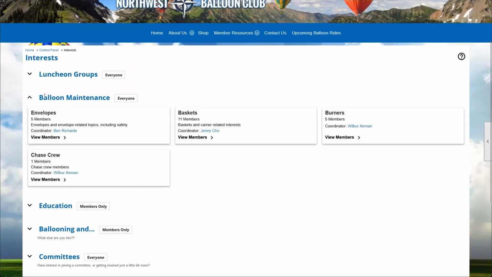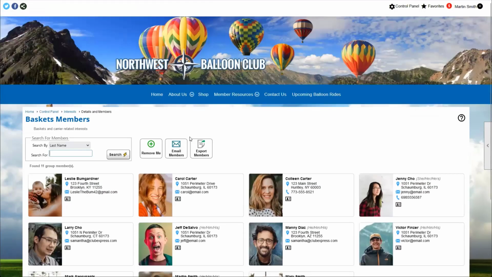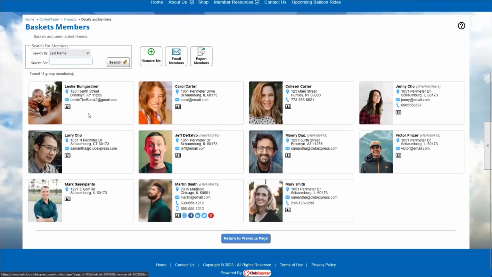We can see here, if we go to our balloon maintenance category, there's our baskets option. We can see who the coordinator is. We'll see, hey, Jenny Cho is our coordinator. And then we can also click on this to take a look at who is in this interest. We can say, oh, great, I can see all the people that share this interest with me, and I can get in contact with them.